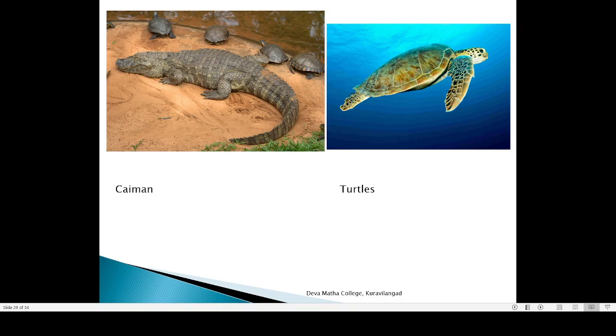Then here you can see a different type of crocodile called the caiman. There is a slight difference in their shape. It is almost like a crocodile but slightly different, also a large reptile.